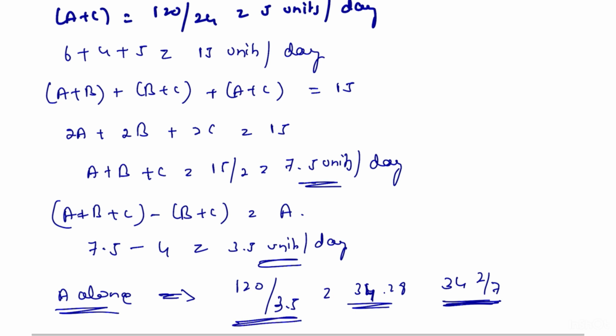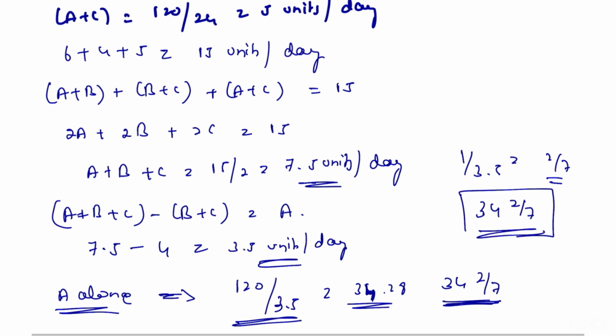Taking 120 by 3.5, for 34 we get the remainder 1 by 3.5, which gives 2 by 7. By combining the whole number 34 and the fraction, we get 34 2 by 7.